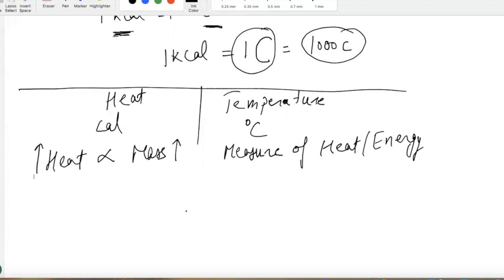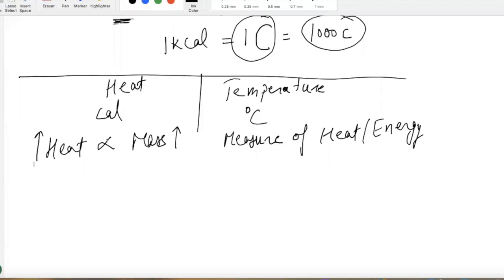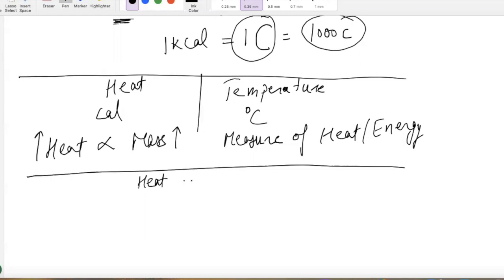Okay, now, guys, let's see one equation that is useful for heat. What is the symbol for heat, guys?